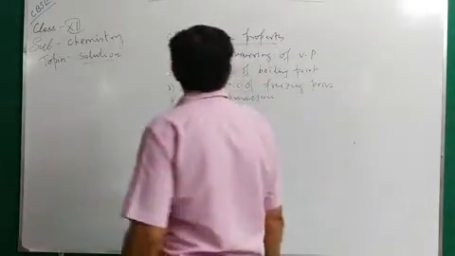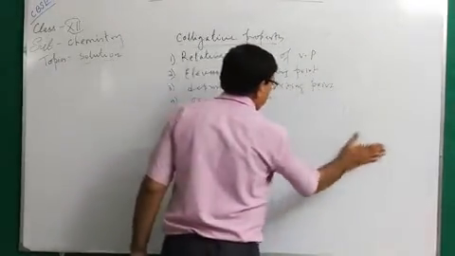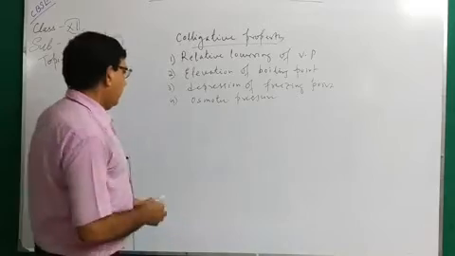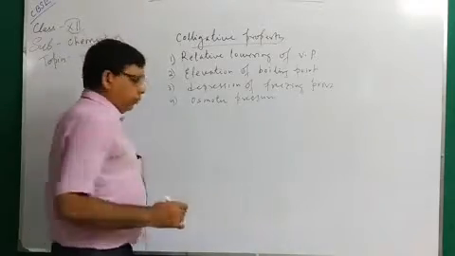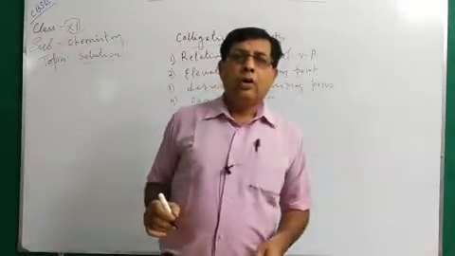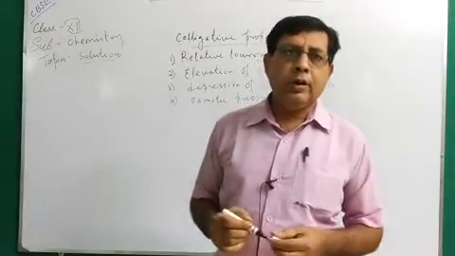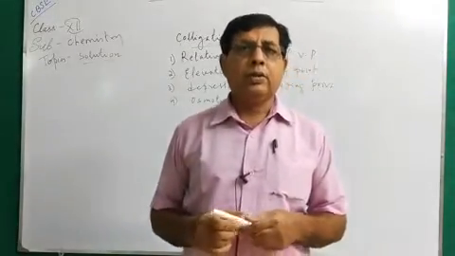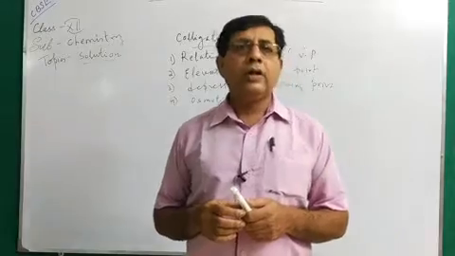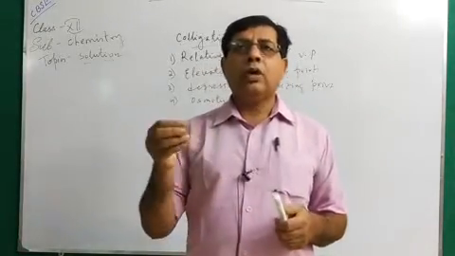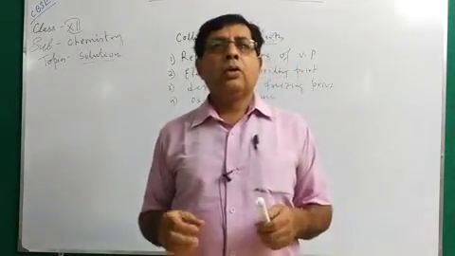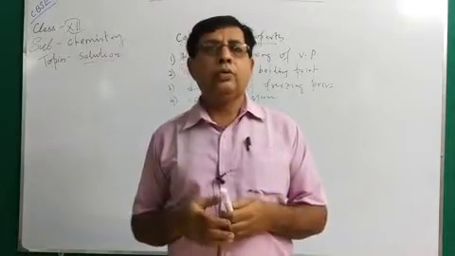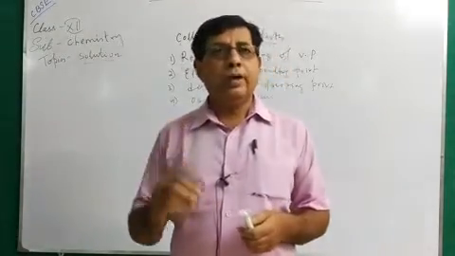Now, relative lowering of vapor pressure. Why is it called a colligative property? From Raoult's law, take a solution with a non-volatile solute, say a sugar solution or a salt solution. The sugar or salt are not volatile, so the pressure due to the solution will be due to the solvent only.